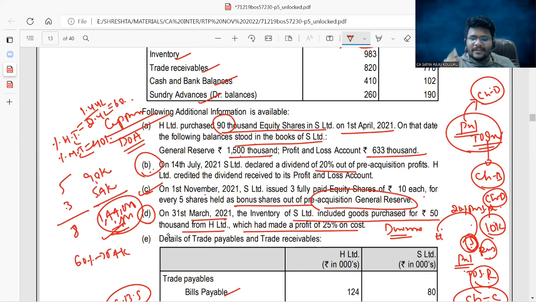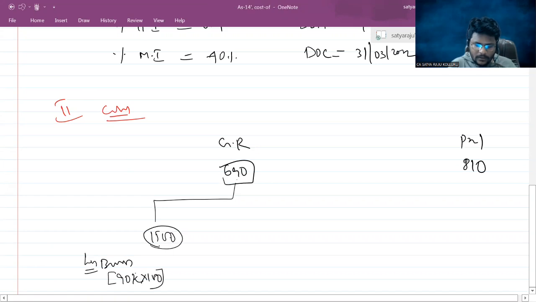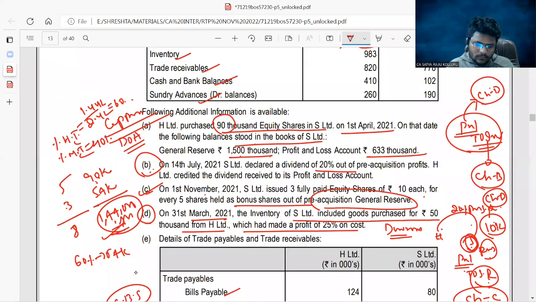So 90,000 total bonus shares issued by the subsidiary, out of which 54,000 held by holding. Opening less bonus shares: total number of bonus shares 90,000 into 100.